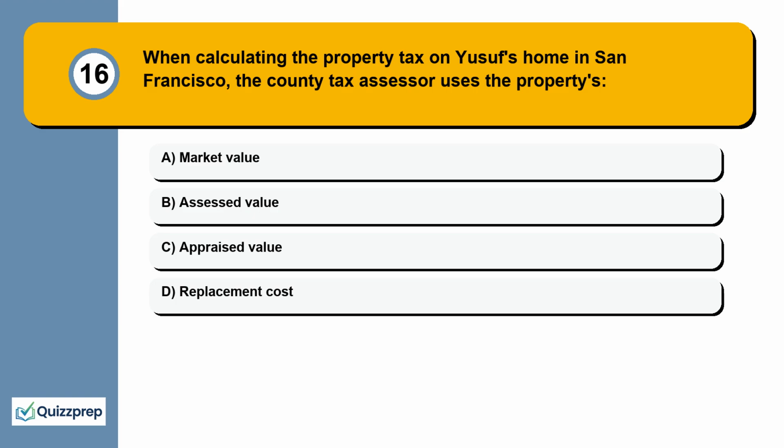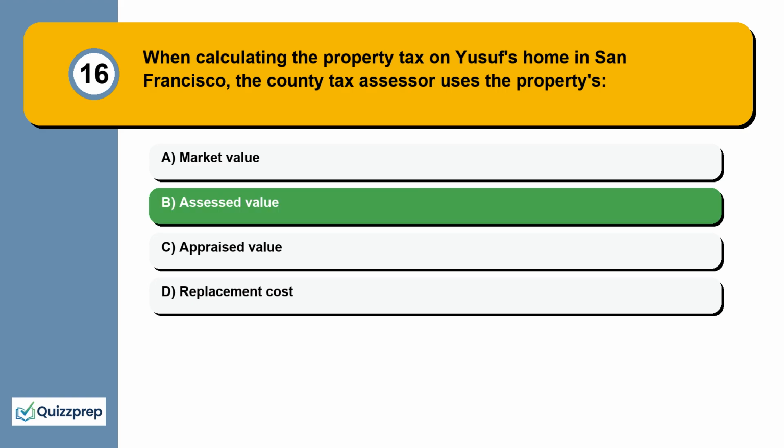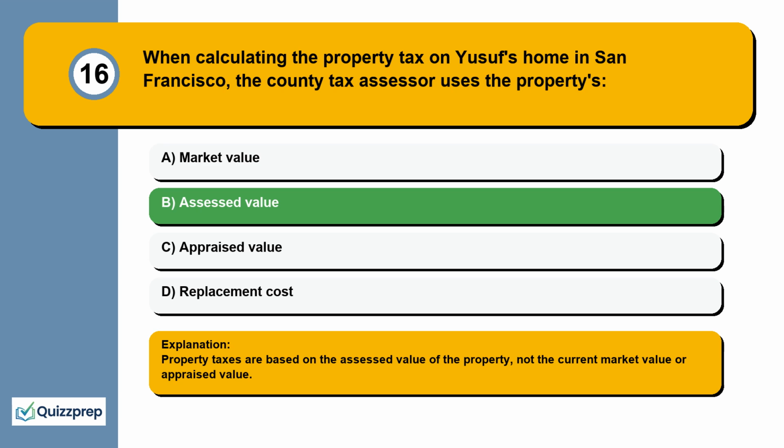Question 16. When calculating the property tax on Yusuf's home in San Francisco, the county tax assessor uses the property's market value, assessed value, appraised value, replacement cost. Property taxes are based on the assessed value of the property, not the current market value or appraised value.